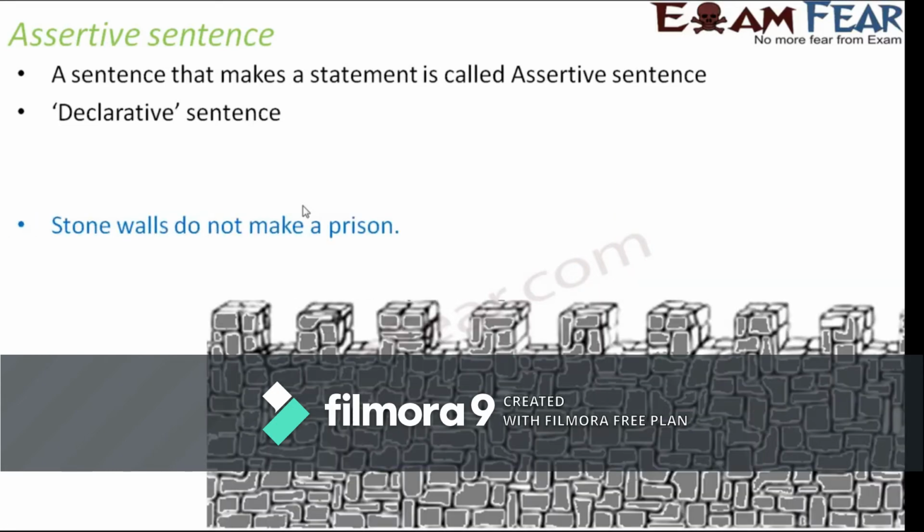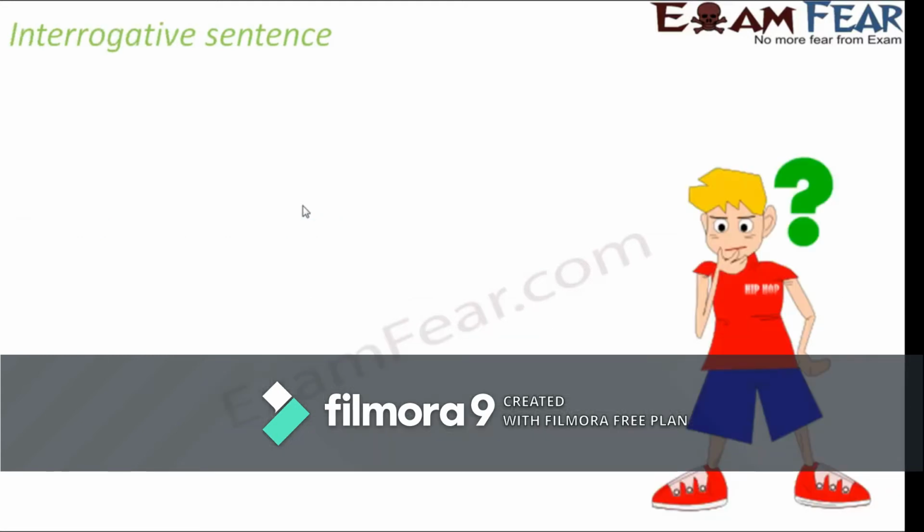Stone walls do not make a prison. Here, this is again a declaration, a statement, something which is maybe known to everyone, or even if not known, it is just a piece of information given by me. So it is a statement, and this is an assertive sentence.